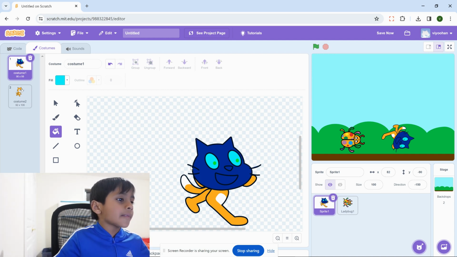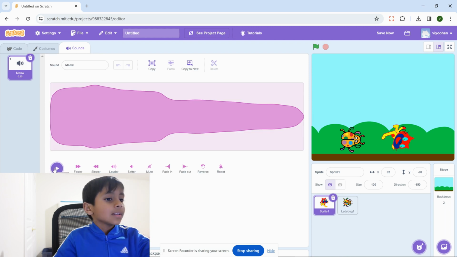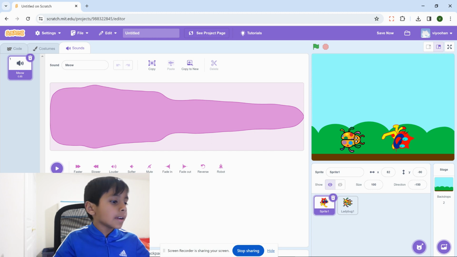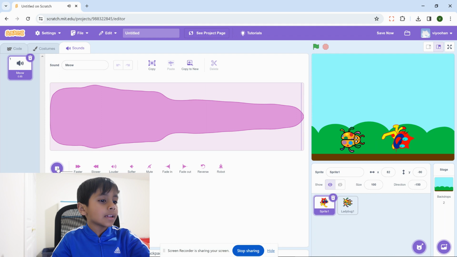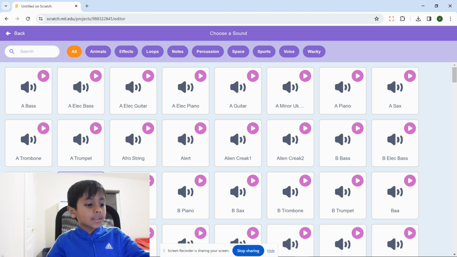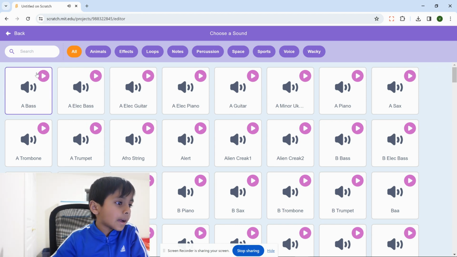and then so now we have to learn about sounds. You'll see this kind of purple thing, and you'll see this. So press this and you hear the sound. It's a meow sound. And when you press in that sound thing, you will see all of these sounds. You can try one like this. Or this.